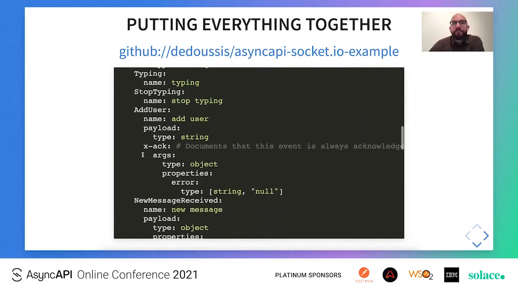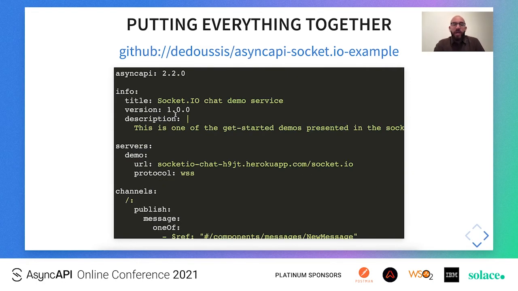So I've sourced this full setup in a GitHub repository under my personal account. So you can go to the Dedoussis AsyncAPI Socket.io example, which is a repository that includes not only this AsyncAPI YAML file, but also the source code of the Socket.io server and some README to document and instruct someone how to spin up this application.